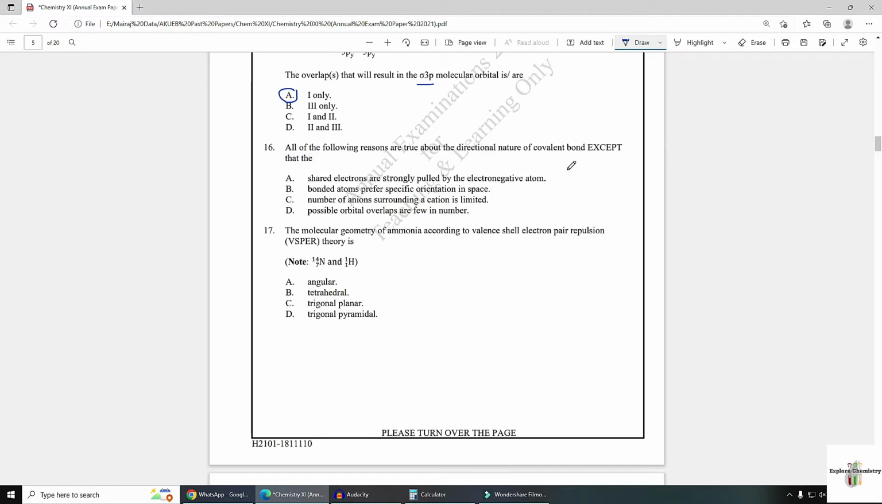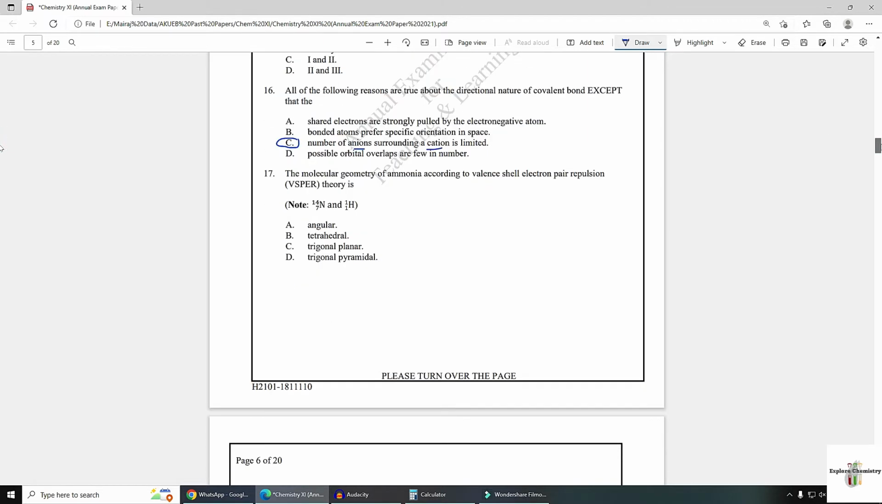Number 16. All of the following reasons are true about the directional nature of covalent bond except that: A, the shared electrons are strongly pulled by the electronegative atom. This is correct. B, bonded atoms prefer specific orientation in space. This is also correct. Number of anions surrounding cations is limited. There are no anions and cations present in a covalent bond, so this is not related to covalent bond. Possible orbital overlaps are few in number. This is also correct because orbital overlapping takes place in covalent bond formation.